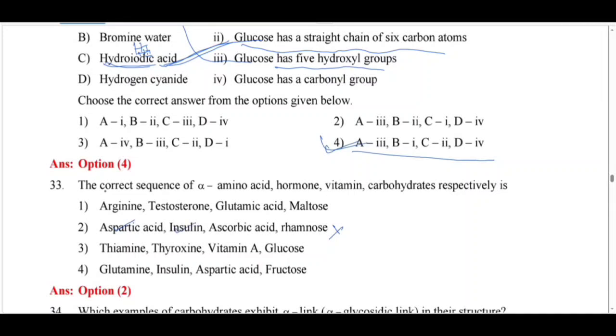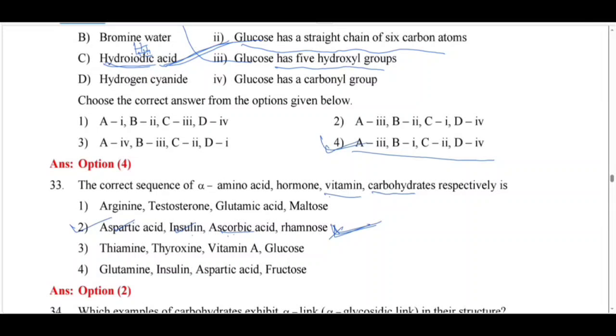Then glutamic acid is not a hormone. Ascorbic acid is a vitamin. Okay. Then which is the carbohydrate? Raffinose is a carbohydrate. So here, aspartic acid is an alpha amino acid, it is correct. Then insulin is a hormone. Ascorbic acid is a vitamin and raffinose is a carbohydrate. So for 33, option 2.